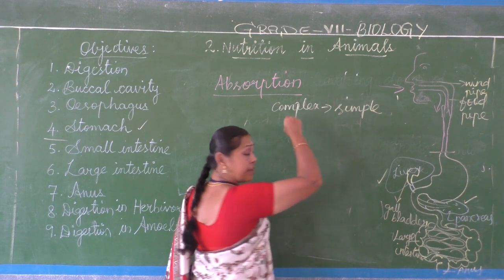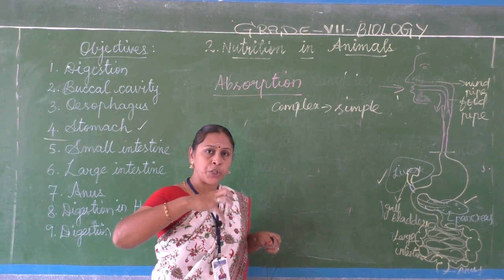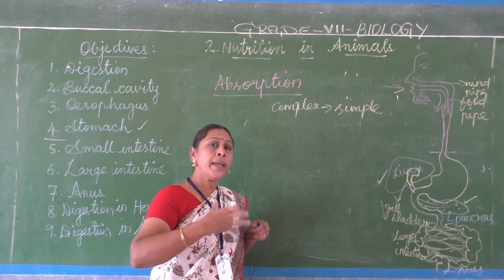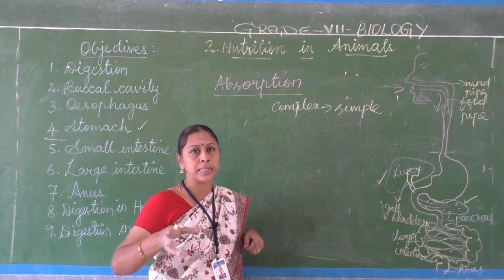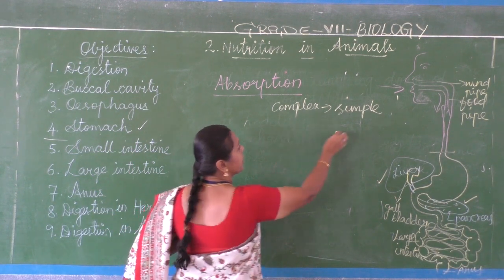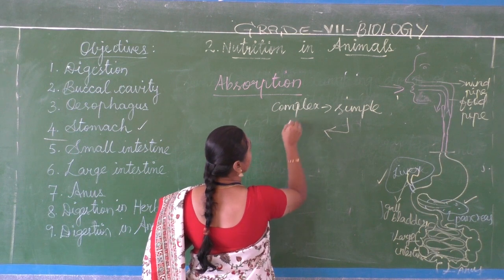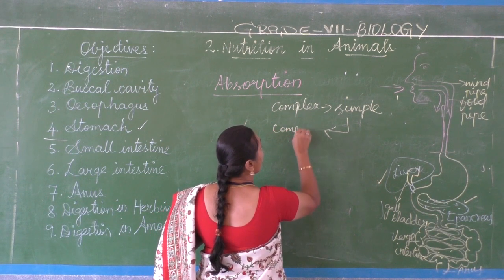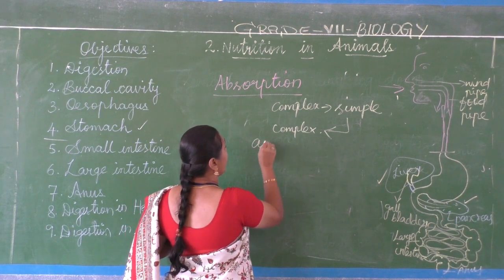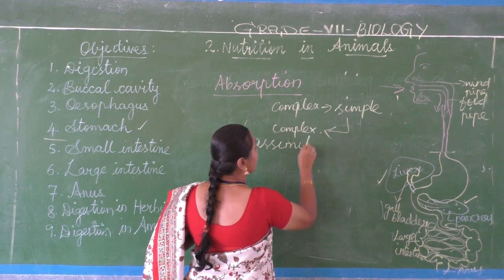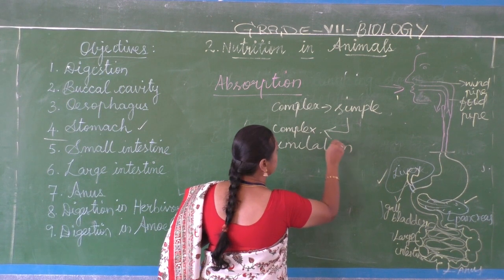Next, after absorption, the nutrients will be absorbed in the blood and sent to the required parts. There again it will be converted from simple food into complex food, and it will be used by the body, and this process is called assimilation.